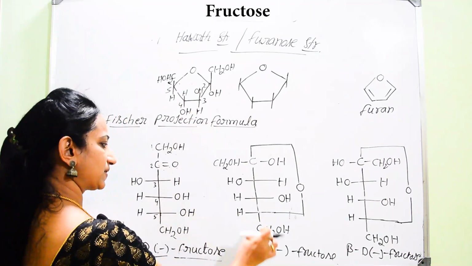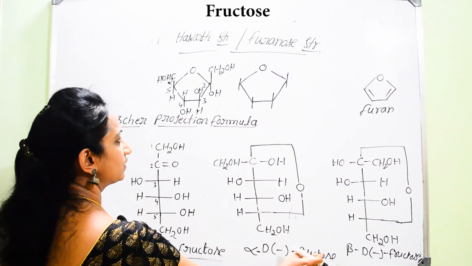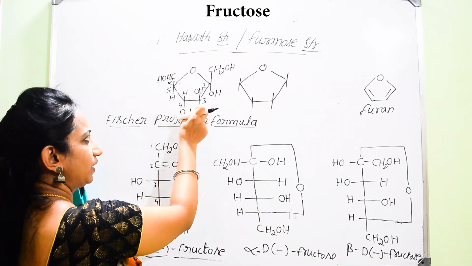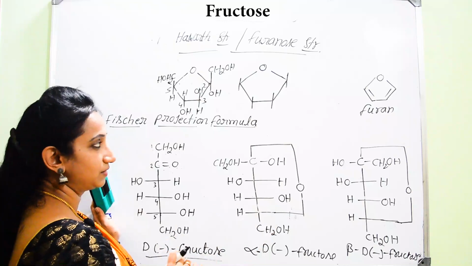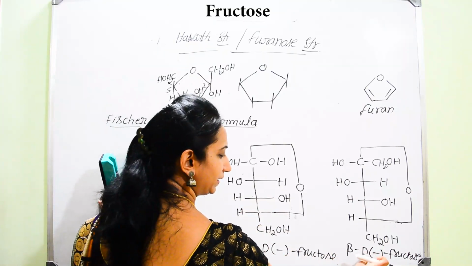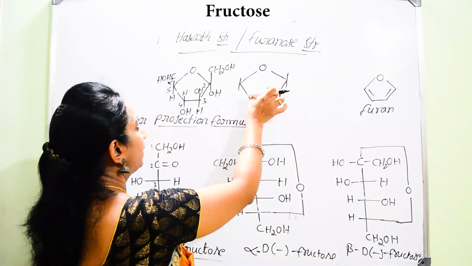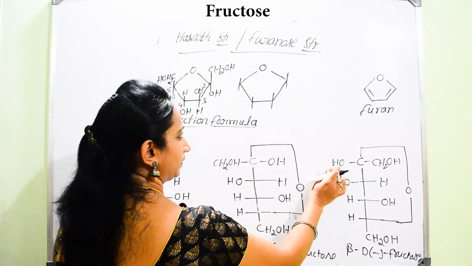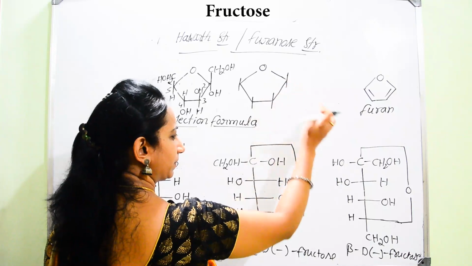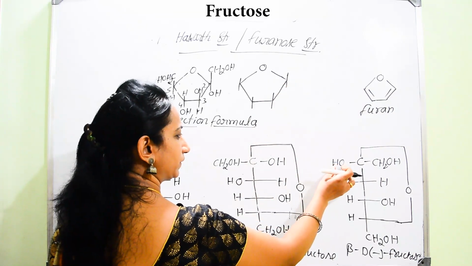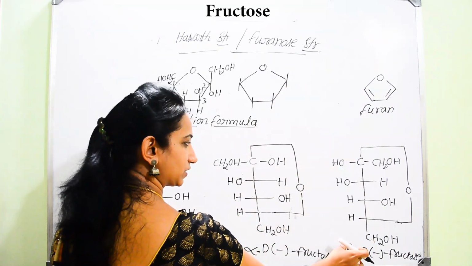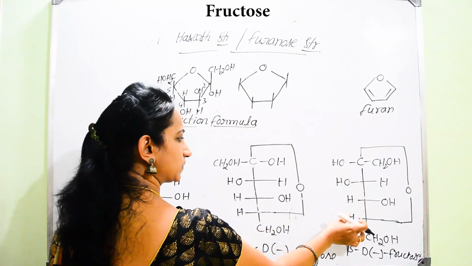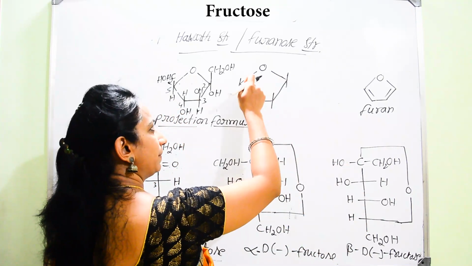Next, this is representing alpha D minus fructose, that is Haworth structure of alpha D minus fructose. And in case of beta D minus fructose, if I write the Haworth structure or furanose structure, what you can start with? Here first position, that is second carbon atom, is attached with OH on left hand side in the projection formula. Then these groups come above the plane in this pentagonal ring.